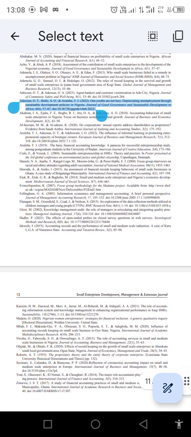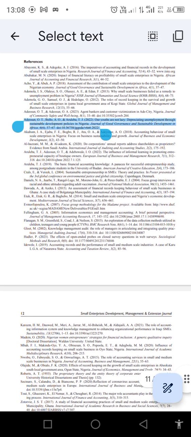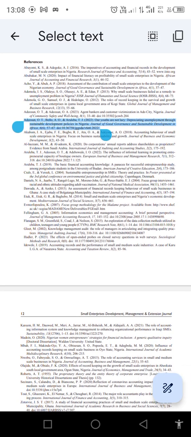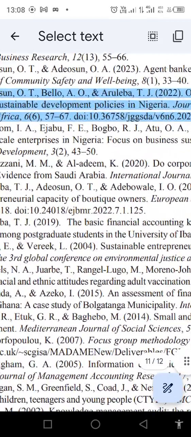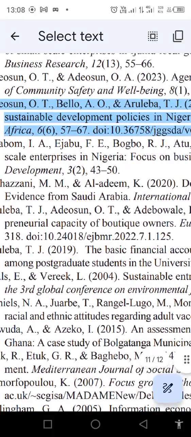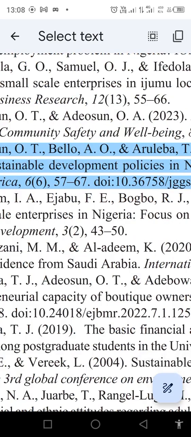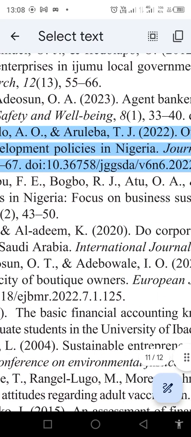We have Adeosun, which is the surname, initials O T, then full stop, comma. As we can see here, we are not using the ampersand yet, because we have more than two authors. Then the next author, Bello, comma, A O, then full stop and comma. Because there are just three, we introduce the ampersand here, then Aruleba, comma, C J.